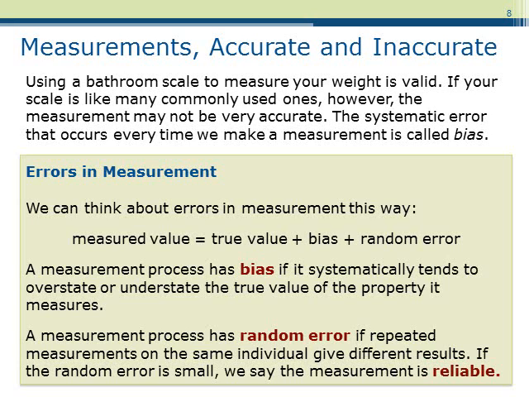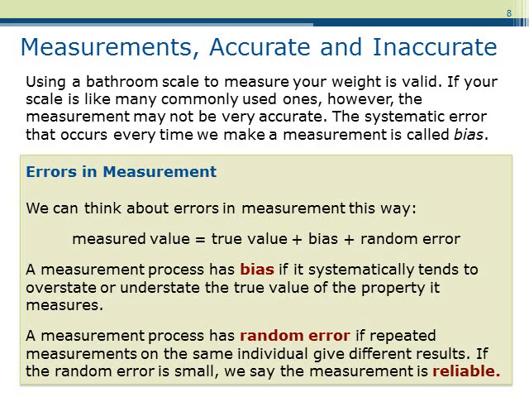Now, anytime a measurement is performed, there will always be some form of error in the measurement. The error can come from one of two sources: bias and variability. A measurement process has bias if it systematically tends to overstate or understate the true value of the property it measures. For example, if a bathroom scale is not perfectly calibrated, then there will always be some bias when measuring your weight. In this case, the scale will always report a weight that is too high or too low.